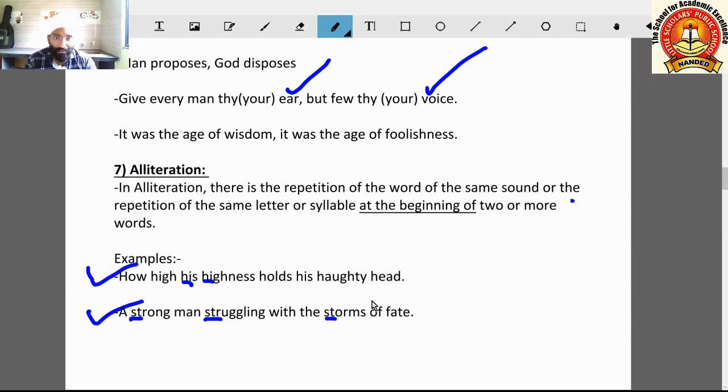You have to write all these figures of speech into your notebook. You have to copy the figures of speech, their names, their descriptions, and you have to write a minimum of 2 examples in your notebook. Watch the video.